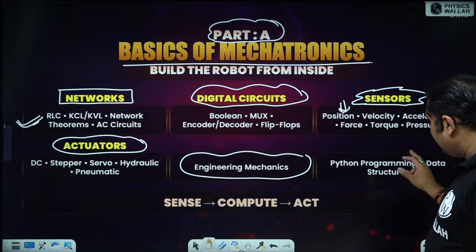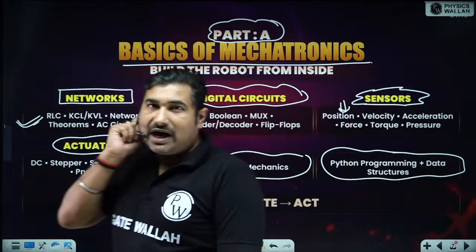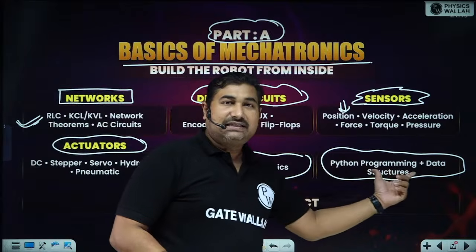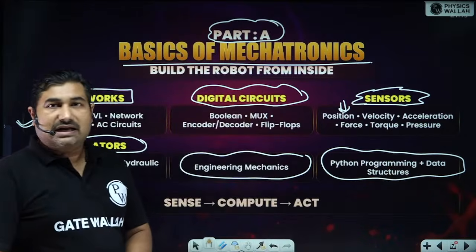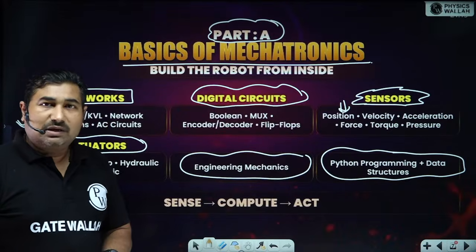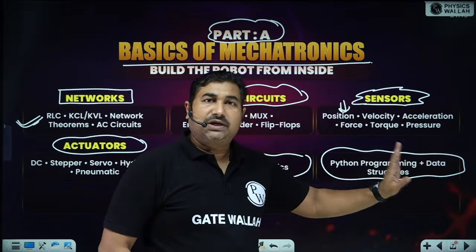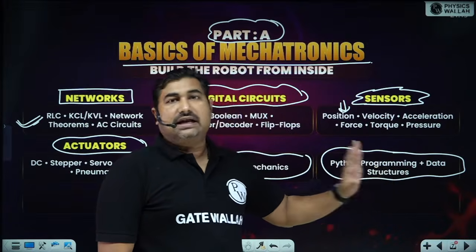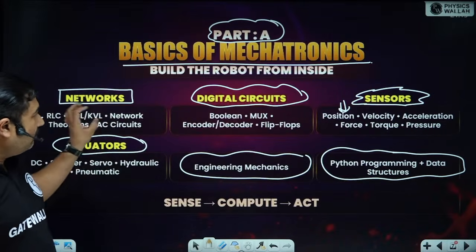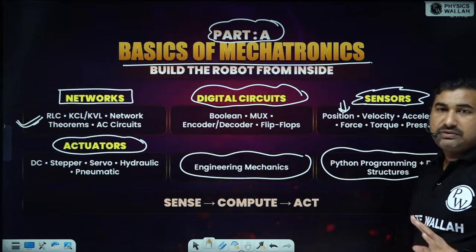Okay, then Python programming and data structures, again classes are required for the EE or ECE students. For ECE students it is easy, but for EE students the classes are required because these are not in their curriculum. However, most of the students opt for it as an optional subject. So if you have opted, okay, but otherwise you can take classes for this as well. Okay. But if we talk about part A, the major chunk belongs to the electrical and electronics students.